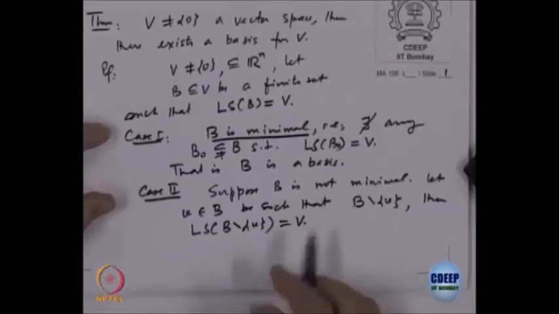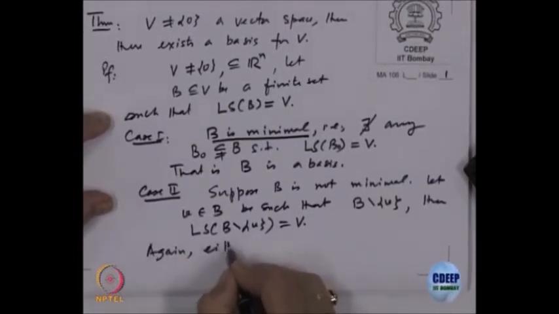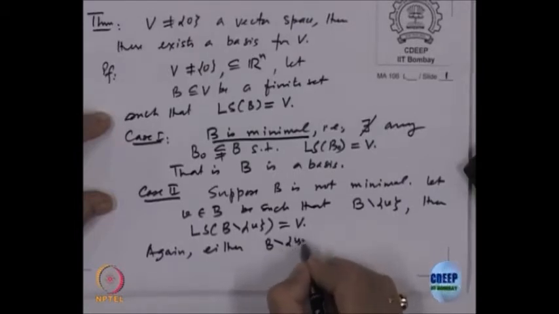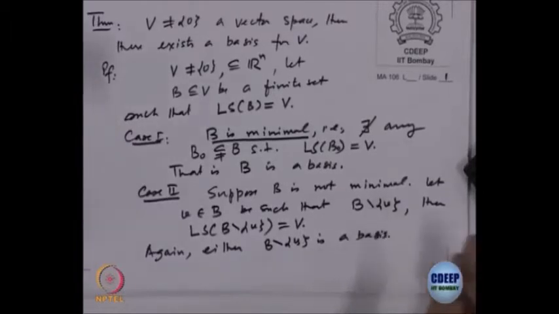Again there are two possibilities. Either this B minus v is a basis, once we have removed that one vector which was not required. So, one possibility is that after removing one vector it becomes a basis.